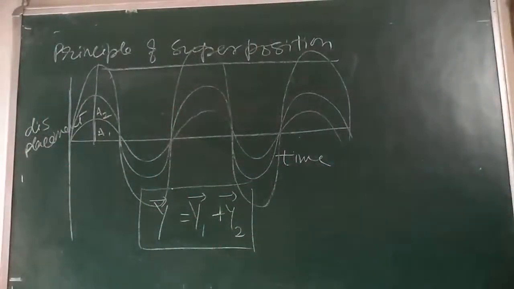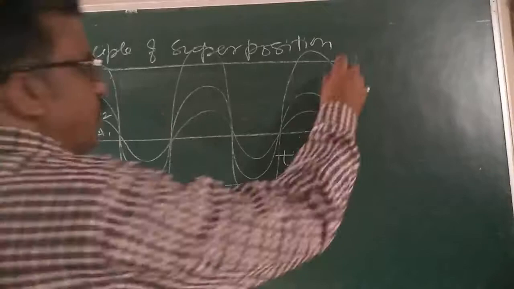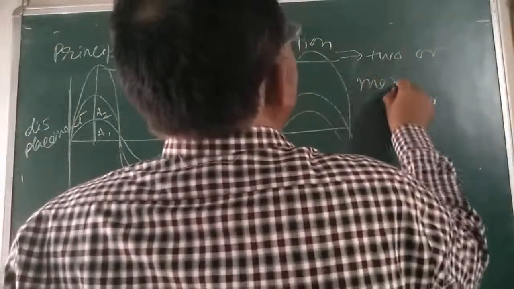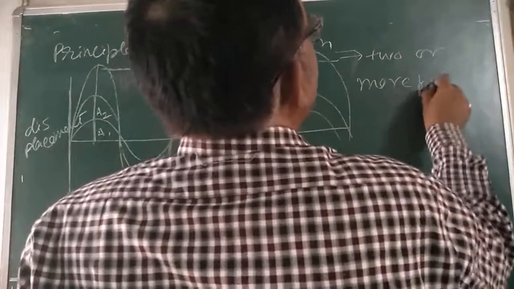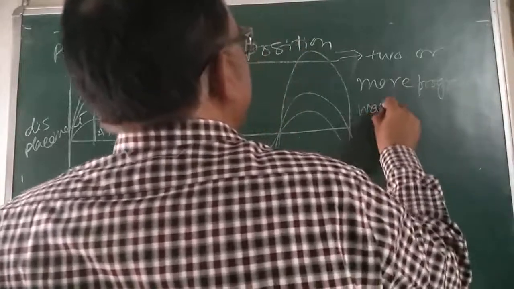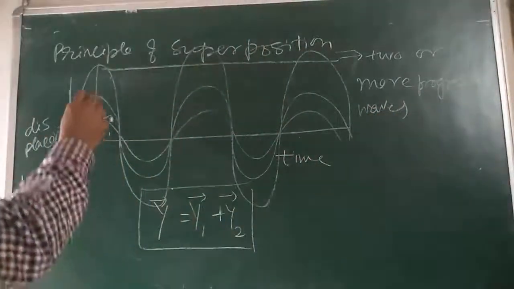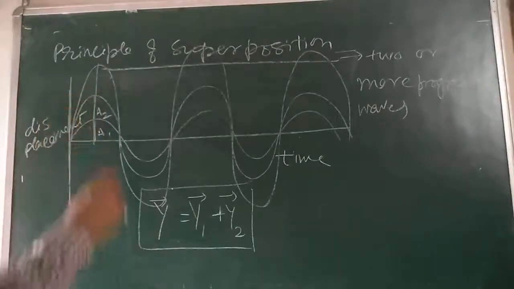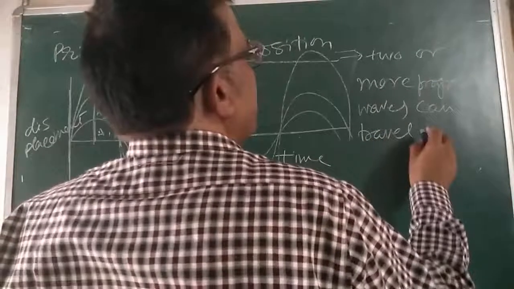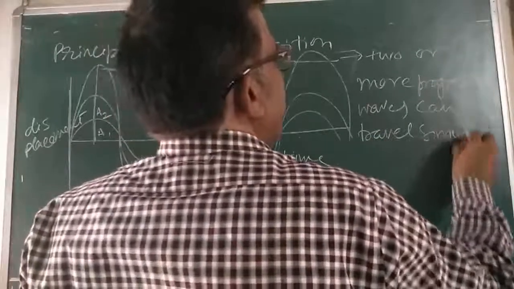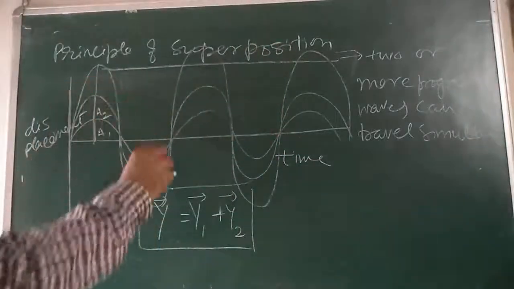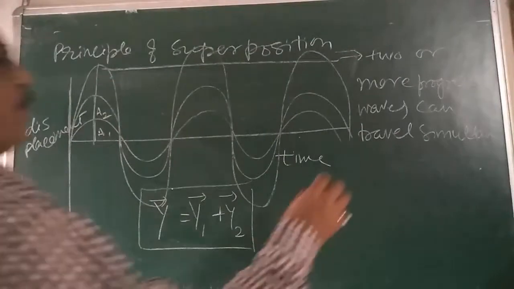Write down: two or more progressive waves, here this is 1 and this is 2, can travel simultaneously like this in a medium without affecting each other.